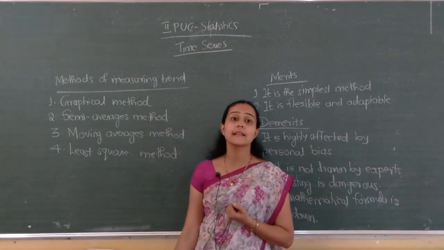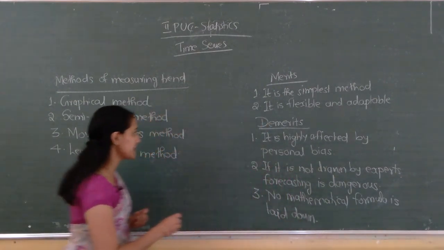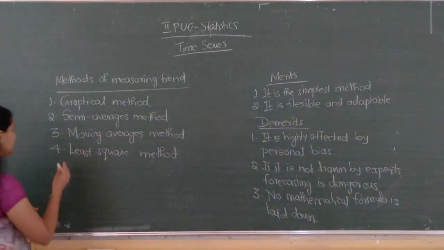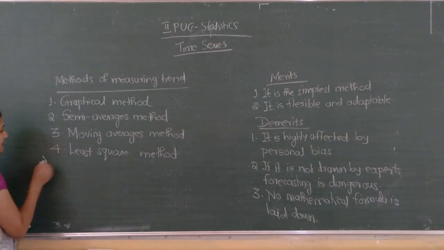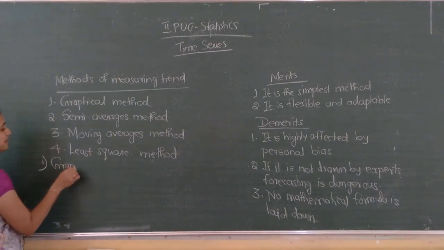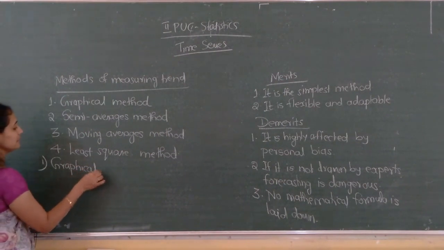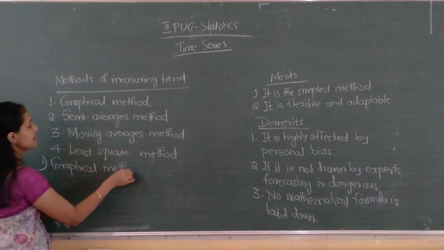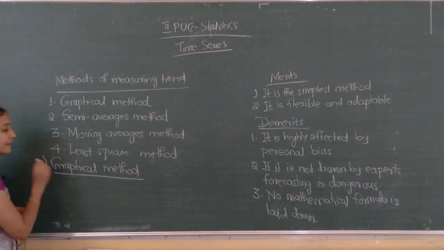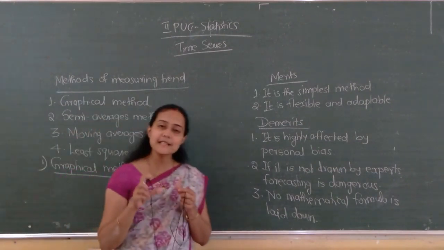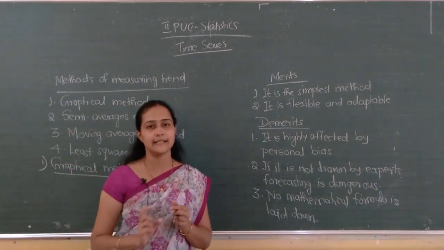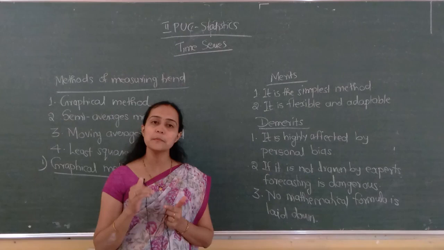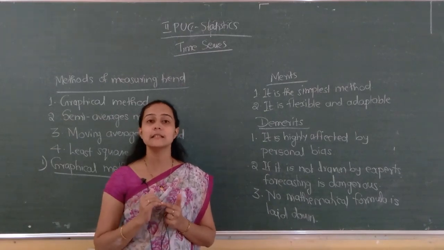First one is the graphical method. One by one, first we will see the graphical method. Remember one thing, the graphical method is the simplest method of measuring trend.